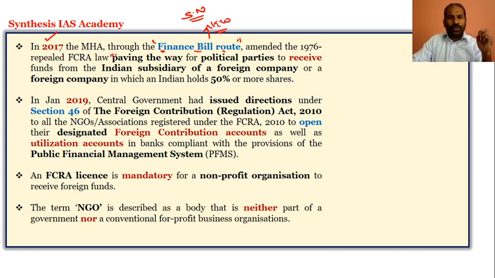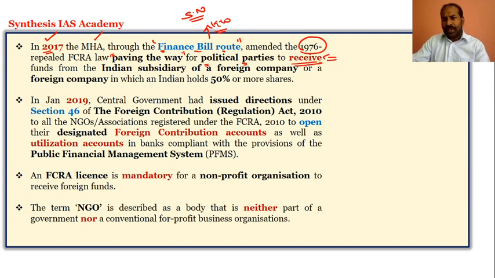This is very crucial information for you as civil servant aspirants, because of what it has paved the way for: political parties. If you look at the original 1976 Act, during the Indira Gandhi-led government in the Emergency period, it was mostly on electoral candidates and political parties, both. Now it has paved the way. Look at it, in 2017 the Ministry of Home Affairs amended it through the Finance Bill route, paving the way for political parties to receive.